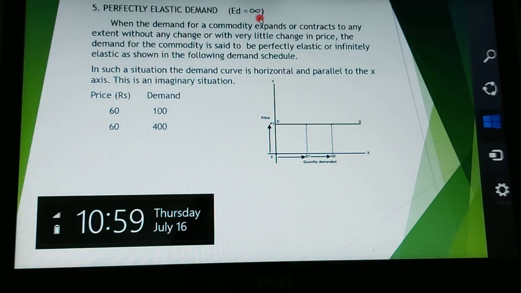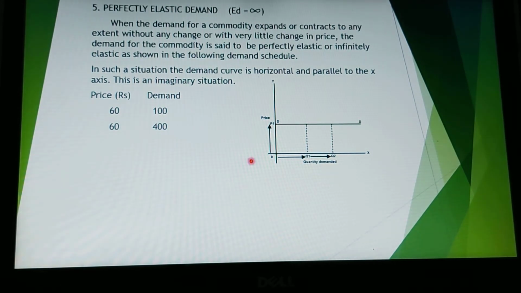So if you look at this over here, the price is 60 rupees and the demand is 100 units. Then the price again remains 60 rupees, the demand increases to 400 units.